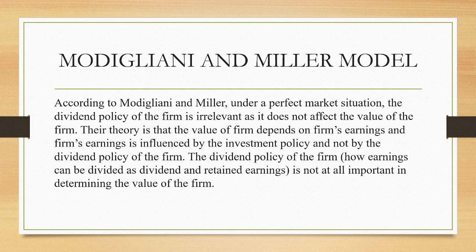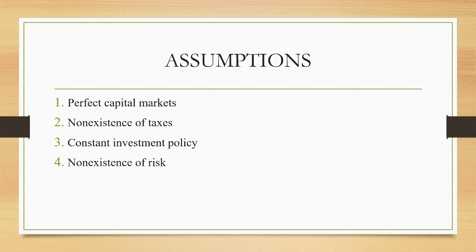So the dividend policy of the firm, that is how the earnings are divided as retained earnings and dividend, is not at all important in determining the value of the firm. The investment policy and the earnings of the firm decide the share price and not the dividend policy. That is why the dividend policy is not significant or relevant in determining the share price. This theory of Modigliani and Miller, the irrelevance approach, is based on certain assumptions.